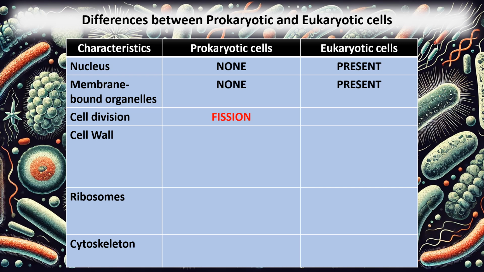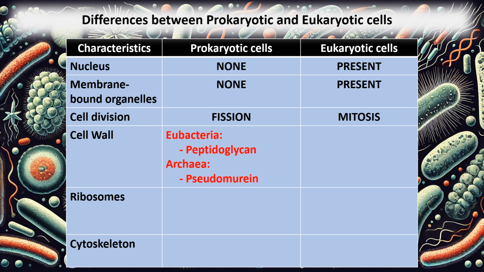Cell division is another difference. Prokaryotic cells divide by a simple process called fission. Binary fission is the most common type, where a single organism divides into two genetically identical offspring. The DNA is replicated and the cell elongates before splitting into two separate cells. Eukaryotic cells go through mitosis, a more complex process with multiple stages. As we go through the semester, we will dive deeper into these stages.